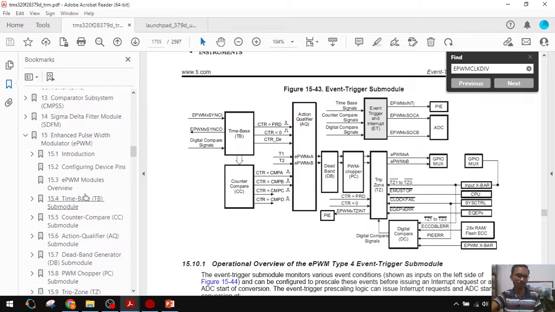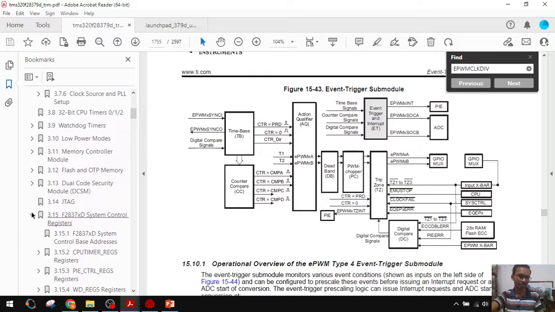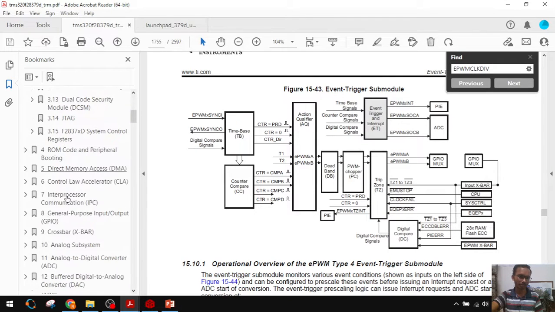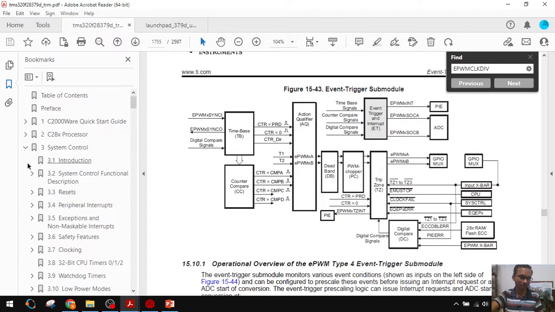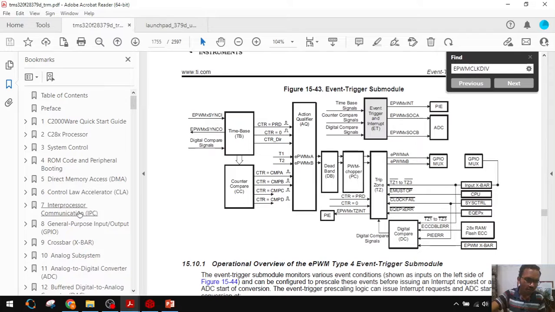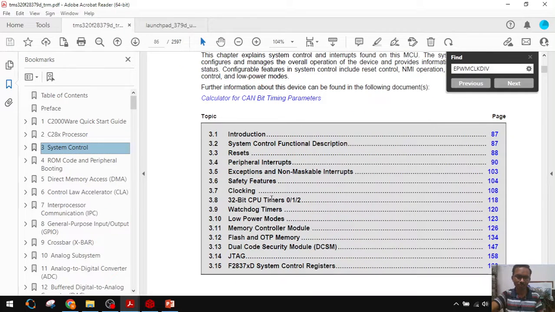For that, what we have to do, go to the peripheral interrupt expansion module. Where is that? Yeah, peripheral interrupts, right?